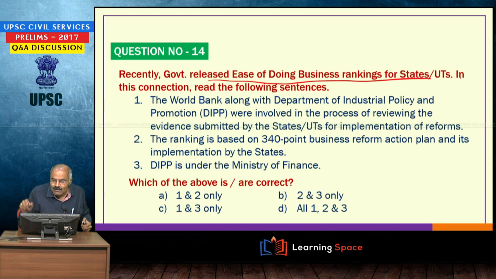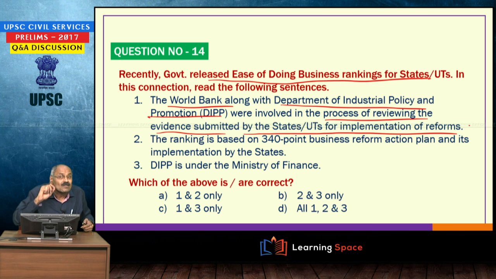Recently, government released ease of doing business rankings for states or UTs. In this connection, read the following sentences. This ease of doing business index is being released, and this became a competition among the states. World Bank, who are associated with this, as well as DIPP, Department of Industrial Policy and Promotion, which notifies FDI rules, these two are involved in the process of reviewing the evidence submitted by the states or UTs for implementation of reforms, and the ranking is based on a 340-point business reform action plan.